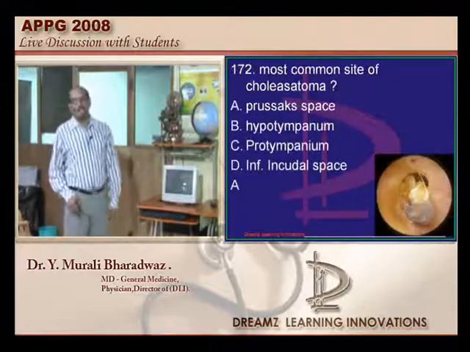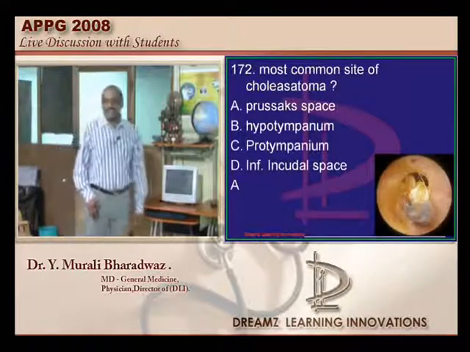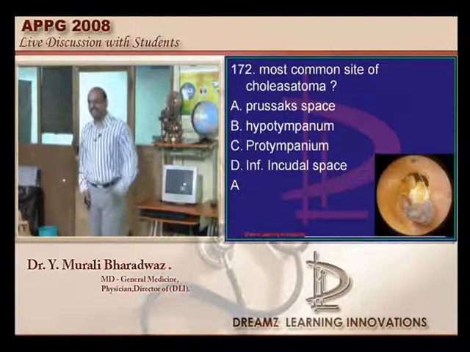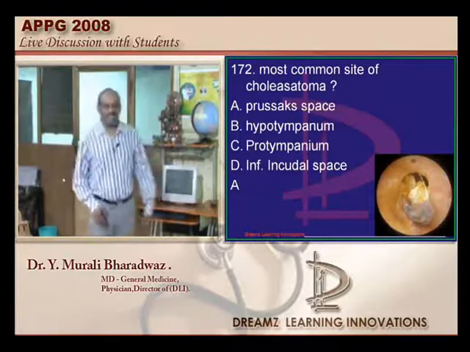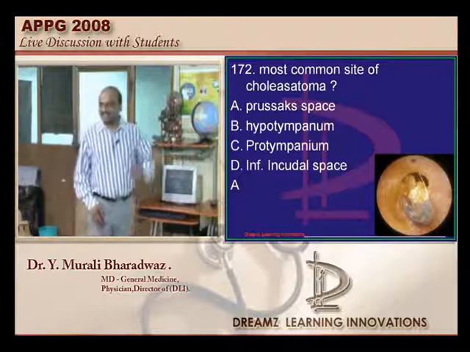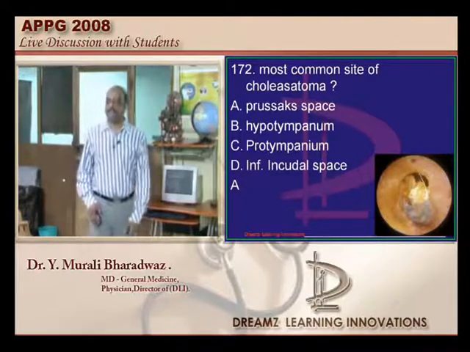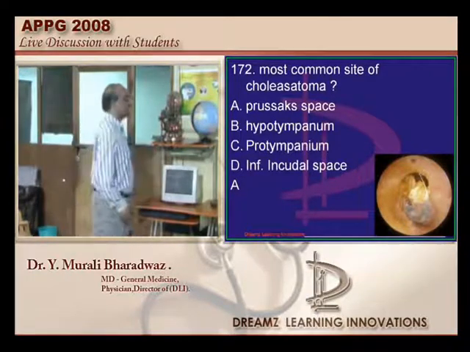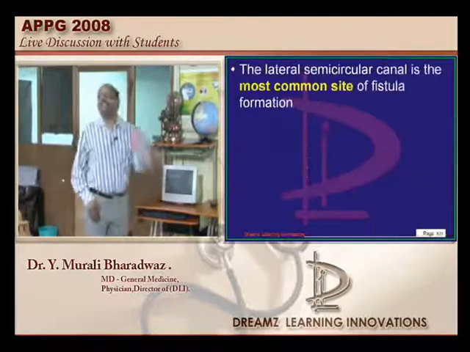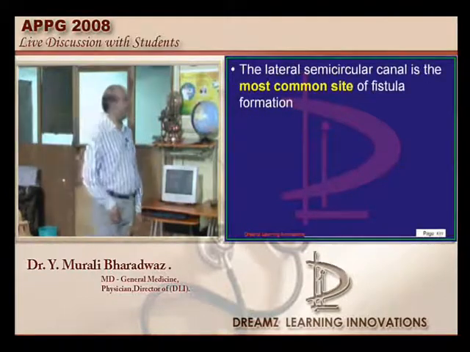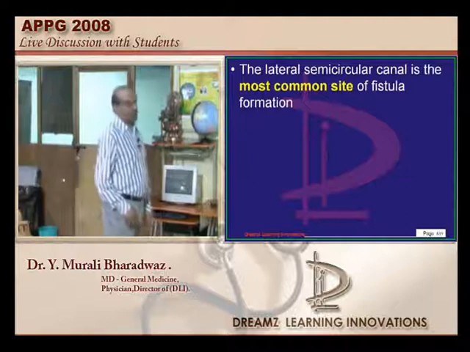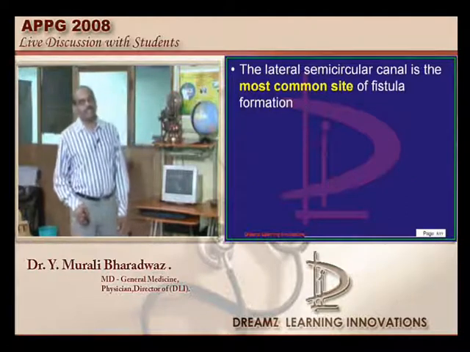Cholesteatoma, where does it arise, doctor? Prussak's space, where is it located? Nasopharyngeal carcinoma, where does it arise? Similarly, some fossa is there, no? Rosenmüller's fossa. Okay, well, who is this Prussak, where is he located? But before that, another quiz question for the next year students. Which is the most common site for the fistula formation in cholesteatoma?